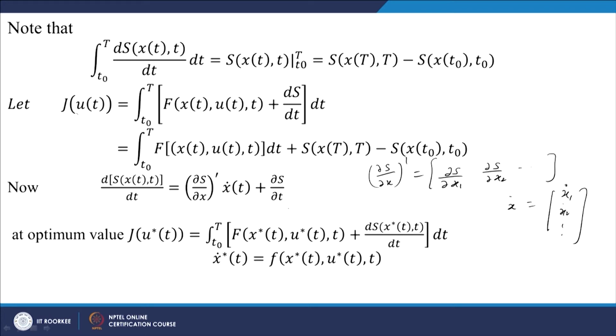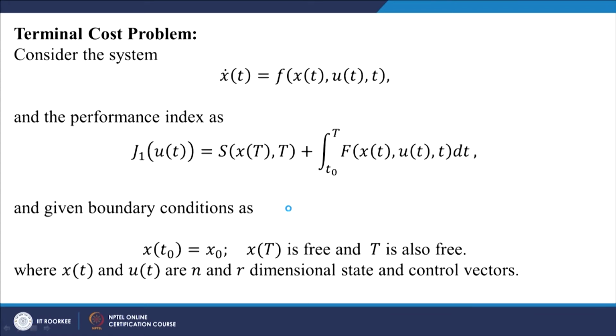Now, at the optimum value, we say that the optimal solution of the problem is x star of t, the optimum state, and u star of t, the optimum control.